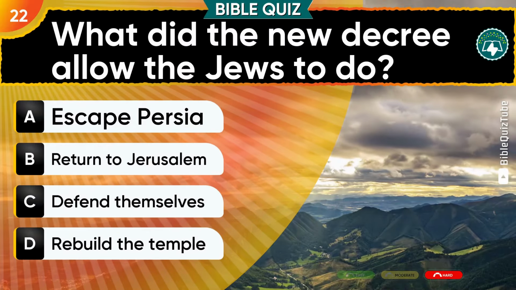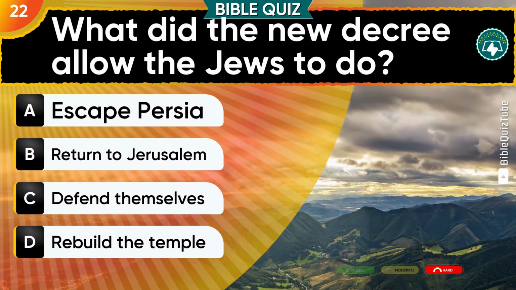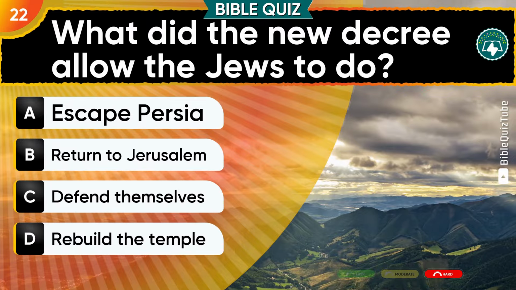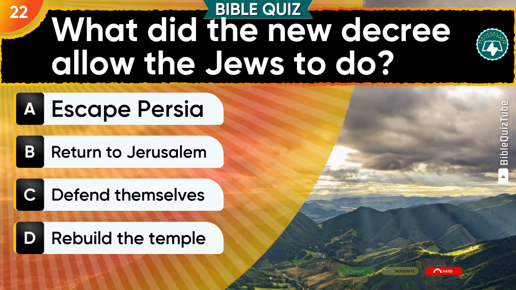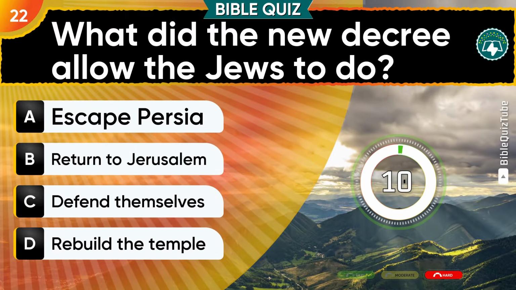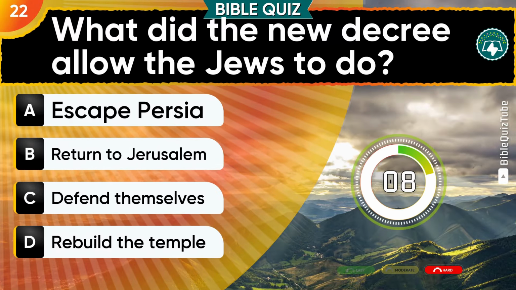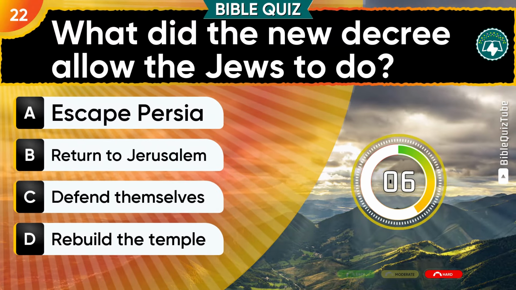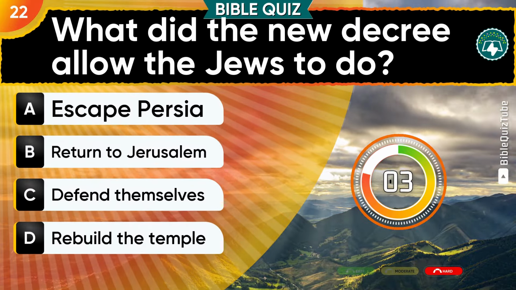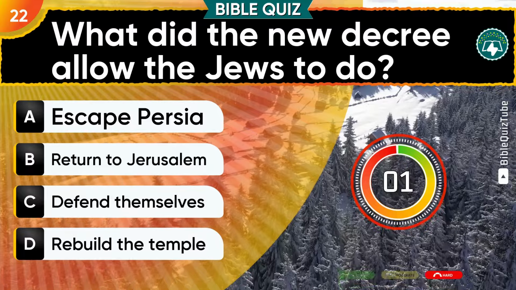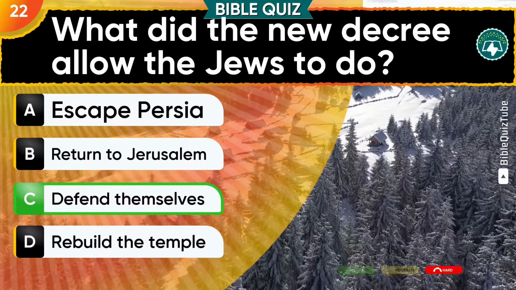Question 22. What did the new decree allow the Jews to do? A. Escape Persia. B. Return to Jerusalem. C. Defend themselves. D. Rebuild the temple. Keep it up. The right answer is C.